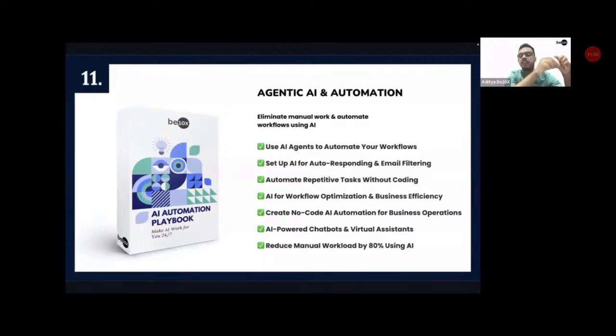Okay, it is generating a report from one place, it is then sending it to some other place, then to some other place, then downloading it, then sending it to the boss over email. Everything can be automated, also via AI agents. We'll be learning all about that in the 11th module.